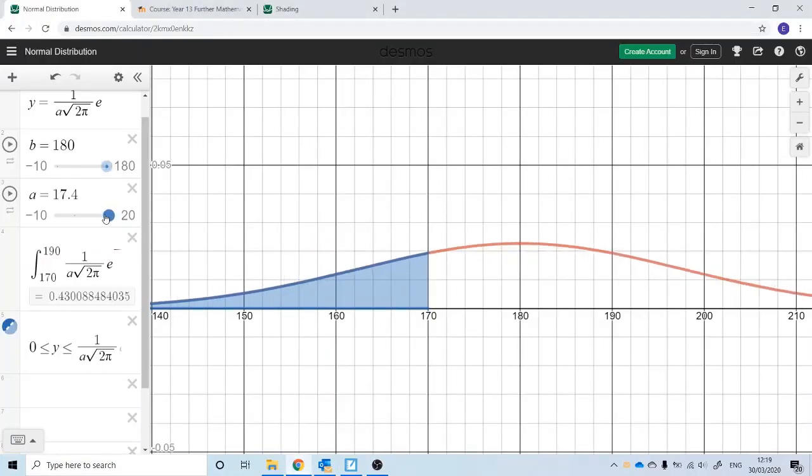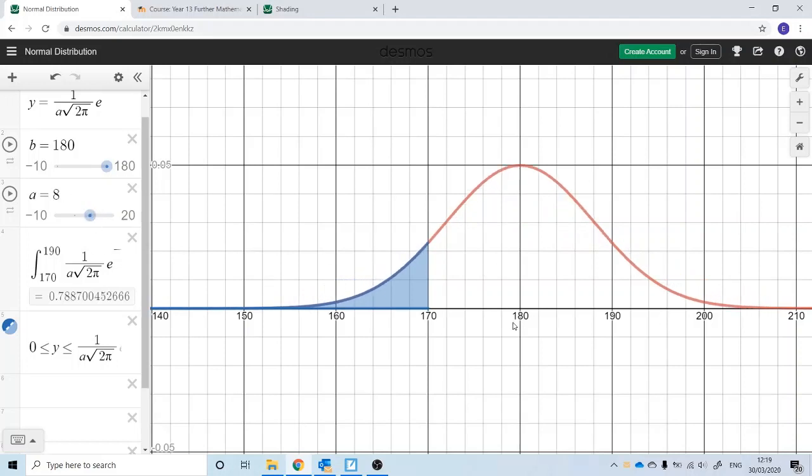So here I've got the normal distribution curve, and the value of b, unfortunately I can't use mu, is the mean of the distribution. So first of all, let's have a look at what happens when I change the mean. At the moment I've got it set up for the national average height, which is about 180 centimeters. And in order to work out the probability of someone having a height of less than 170, we could work out the area underneath the curve to the left of 170 and find out what that probability is. And you can see here that this probability is going to be less than a half, because we know that half the probability is to the left of 180.